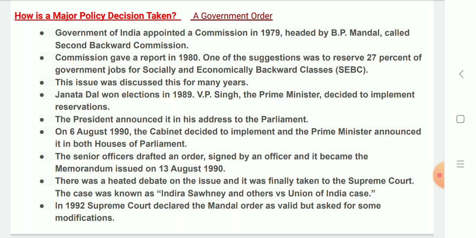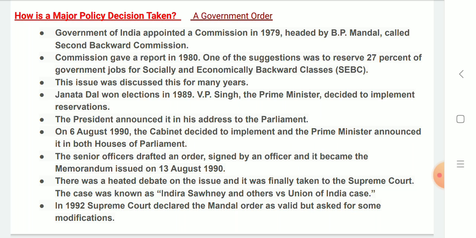Janata Dal won elections in 1989. VP Singh, the Prime Minister, decided to implement this reservation. The President announced it in his address to the Parliament. On 6th August 1990, the Cabinet decided to implement and the Prime Minister announced in both the houses of the Parliament. The senior officers drafted an order signed by an officer and it became the memorandum issued on 13th August 1990. There was a heated debate on the issue and it was finally taken to Supreme Court.